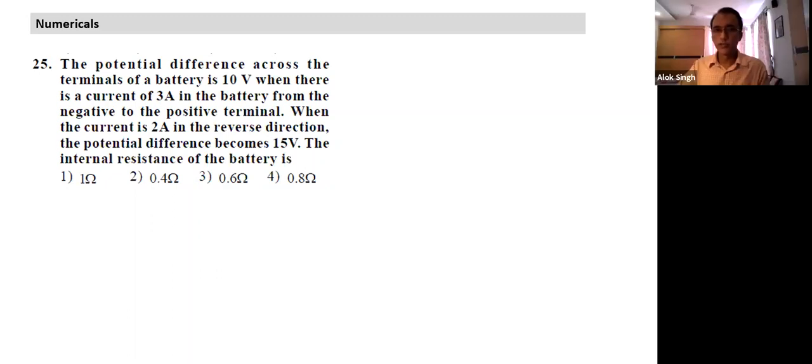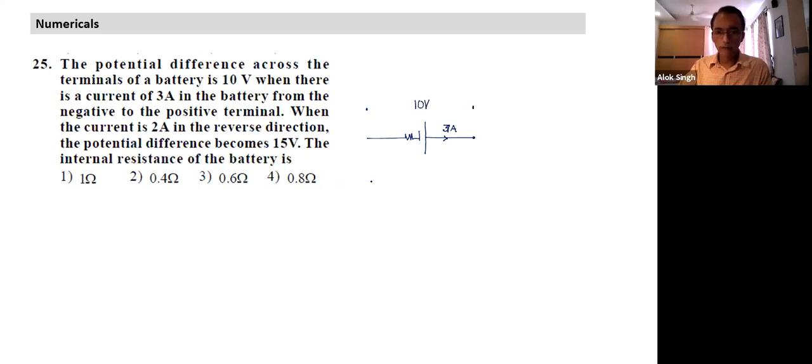These are simple questions. Let's just go through and solve them one by one, just for practice. What does this question imply? There's a battery here with internal resistance. In the first case, the current is 3 amperes from negative to positive terminal, which is normal current, and the potential difference across the terminals of the battery is 10 volts.